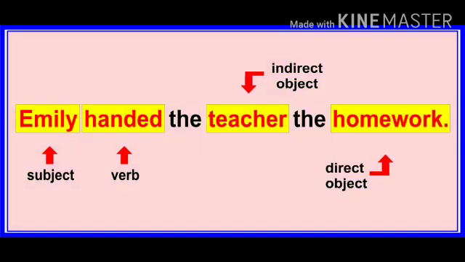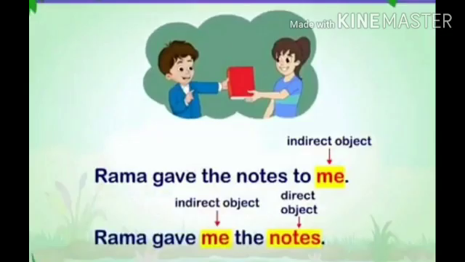Let us understand with one more example. Here it is written, Emily handed the teacher the homework. Now here in this sentence, Emily is the subject, handed is the verb. Now we will question the verb, handed what? The answer that we will get is homework. So homework is a direct object. Now when we question homework, to whom she has given, the answer that we will get is the teacher. So here the teacher is the indirect object.